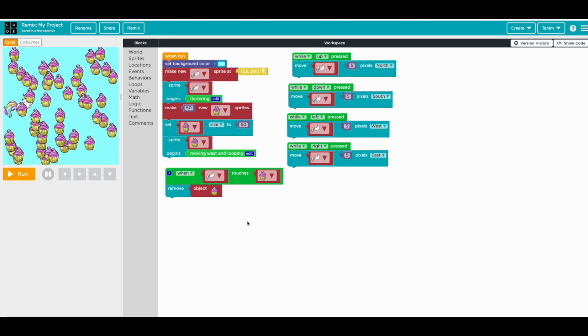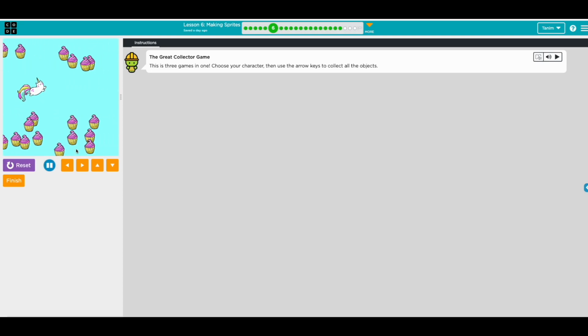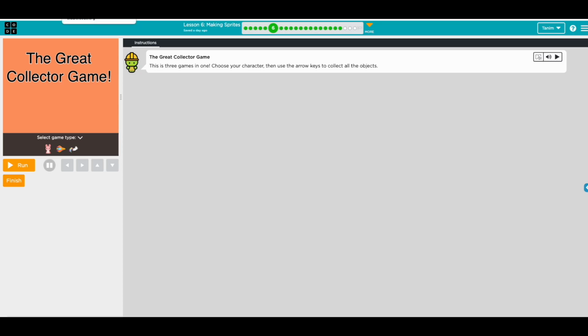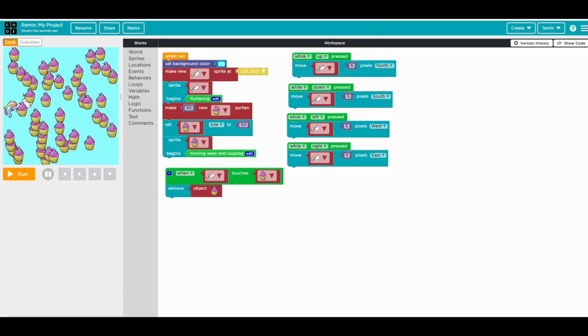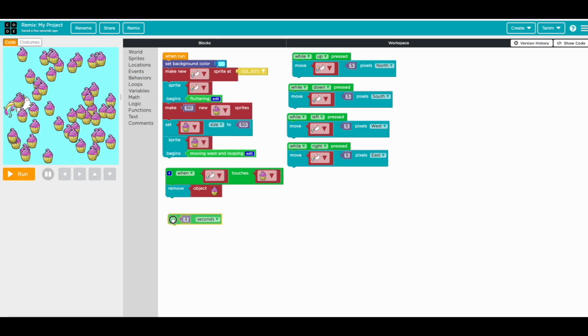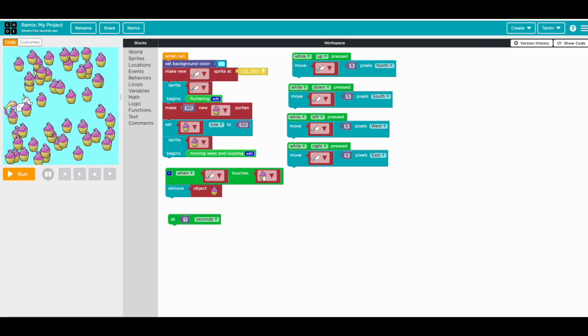So now we need to set score, right? So if we see here, it gives us score, so we need to finish the game. So what we can do here is use a trick. So we can use this add second. So we can check every second how many cupcakes we have.